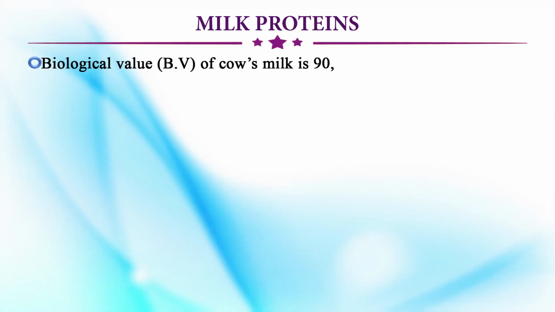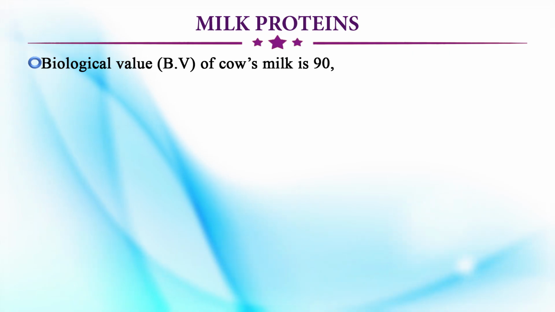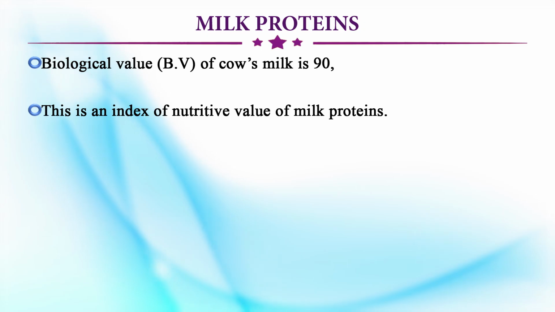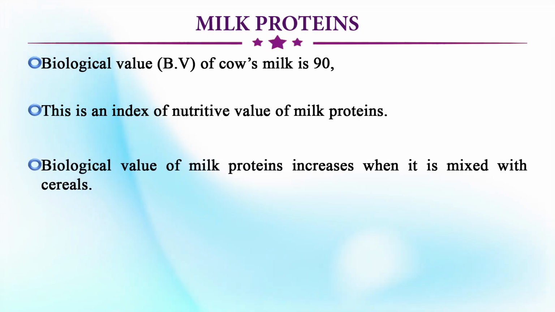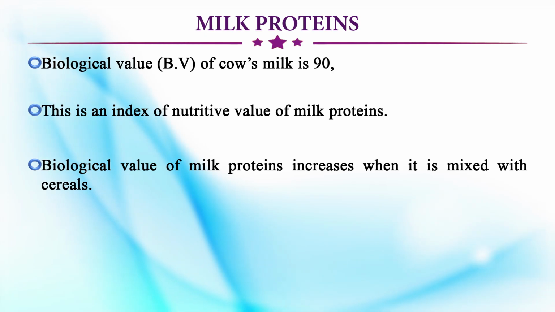That is why we say the milk has a biological value of around 90, and this is an index of nutritive value of milk proteins. Biological value of milk proteins increases when it is mixed with the cereals. Therefore, sometimes we say that along with the cereals, we should take the milk also.